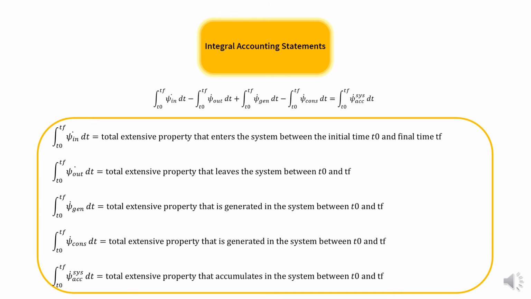The integral of psi dot consumption dt is the total extensive property that is consumed in the system between t0 and tf. And the integral of psi dot accumulation dt is the total extensive property that accumulates in the system between t0 and tf.